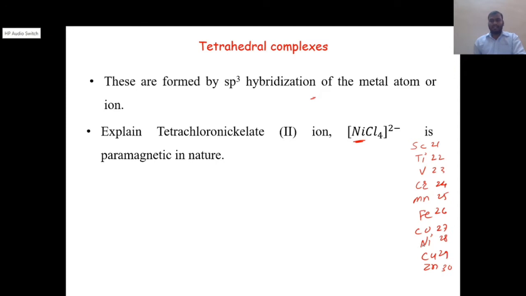So here it is nickel, having atomic number 28.